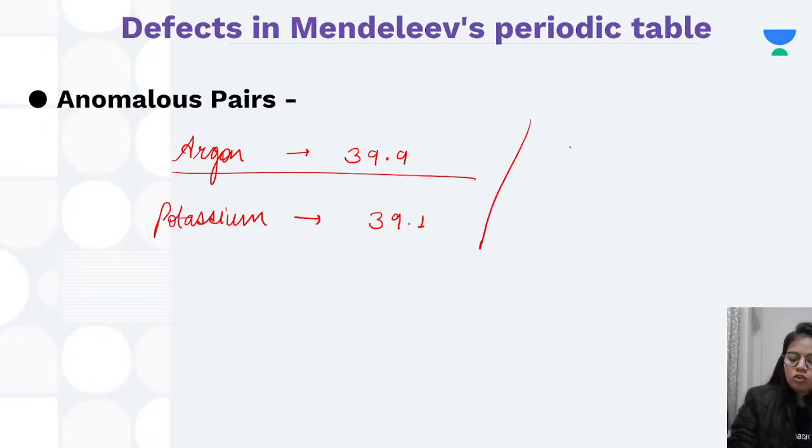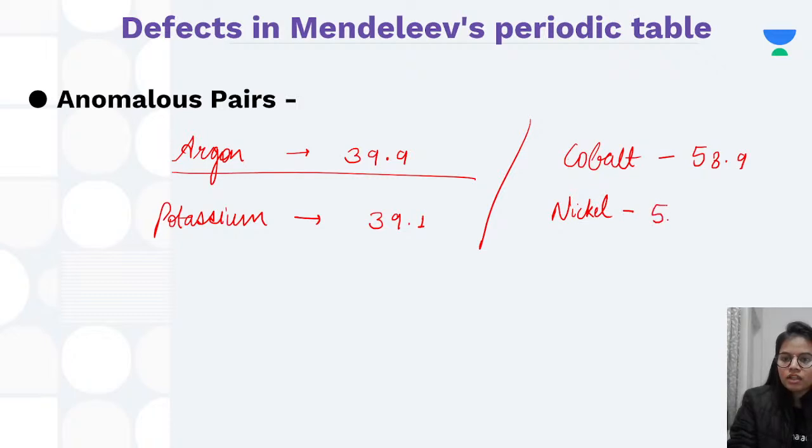Next, talking about cobalt. The cobalt had atomic mass of 58.9. Again, it was preceding nickel, having the atomic mass 58.6. So again, cobalt should come after nickel, right, according to Mendeleev's periodic table, because he told that we are going to arrange according to the increasing atomic mass. So that was the problem.